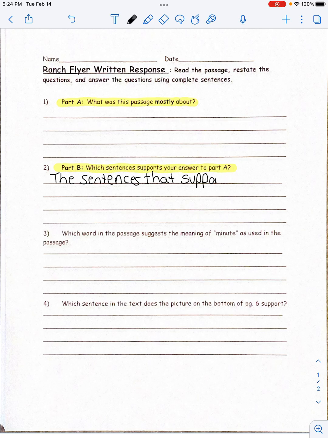That support my answer are. Okay, and then you put a colon. And don't forget, when you're copying text from a book or a passage or an article, and you're going to be copying it word for word, remember, you're just borrowing that sentence. So you've got to make sure that you're putting quotations around those sentences so that the reader knows that those are not your words, that you borrowed them from somewhere else.